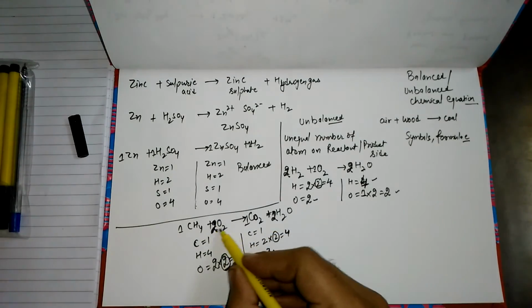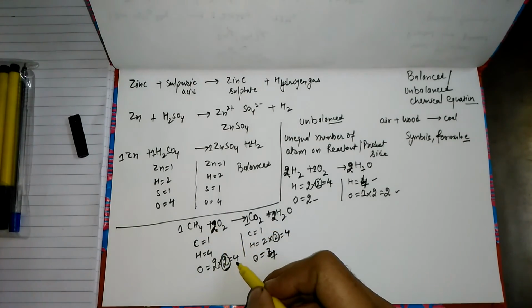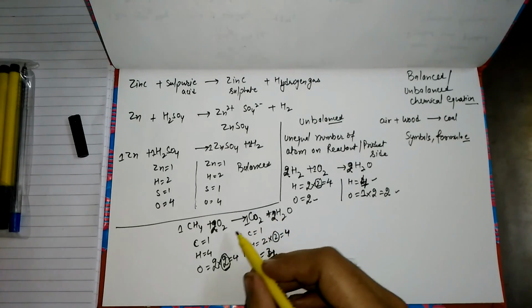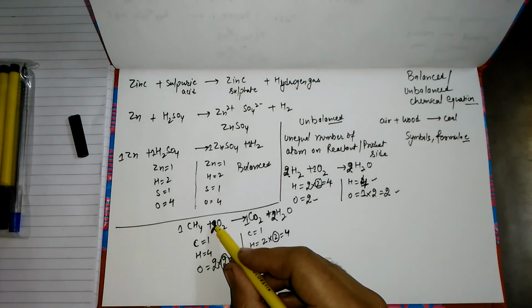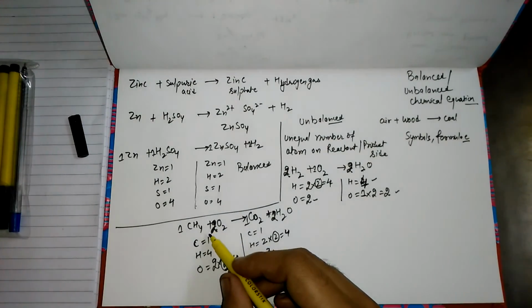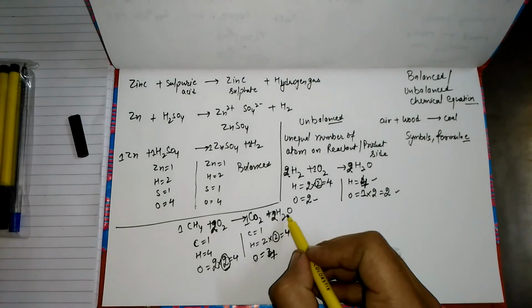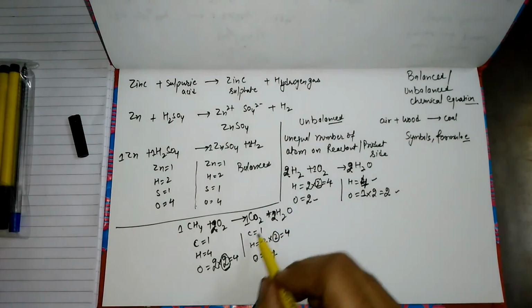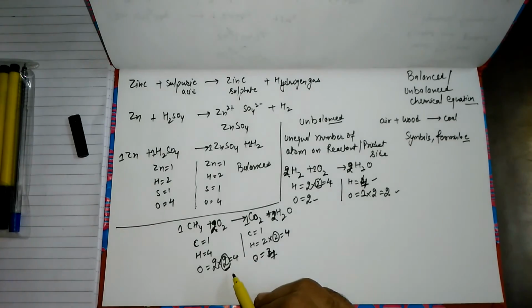I'll just repeat again, never write this value in between. You have to write it just in front of the whole molecule. This chemical equation contains an equal number of each type of atom in the reactants and the products. So we call this a balanced chemical equation.